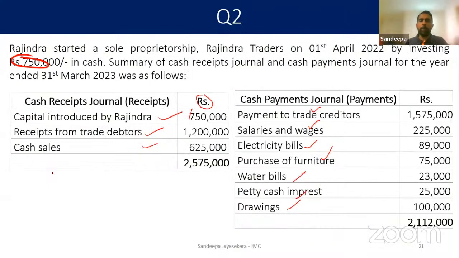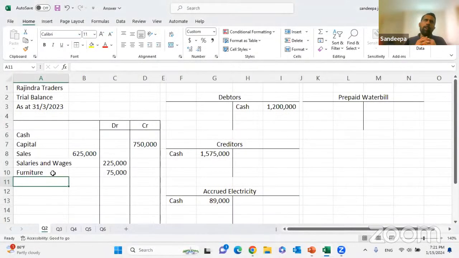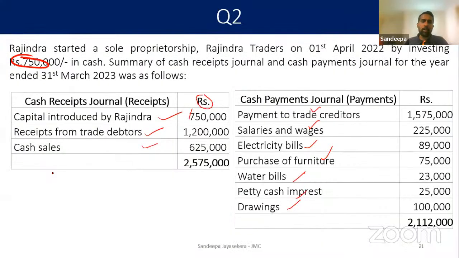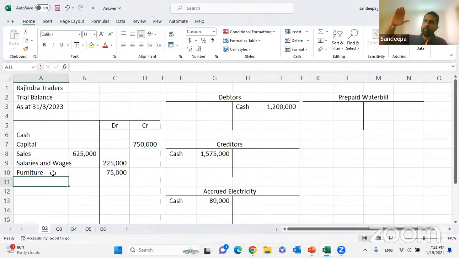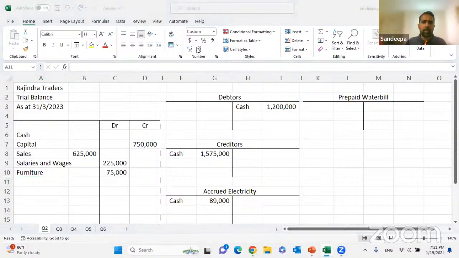Right? Water bill 23,000. When you are paying the water bill, unless you have any accrued or prepaid, that will be an expense, no issue. But whenever you have a prepaid or accrual, you have to put that to the prepaid adjustment. So this 23,000, I'm going to put that to the prepaid. Cash will come down, credited to cash, debited to prepaid water bill.